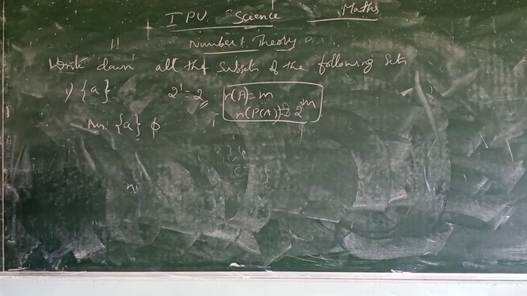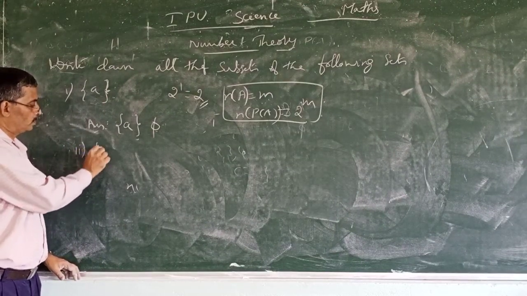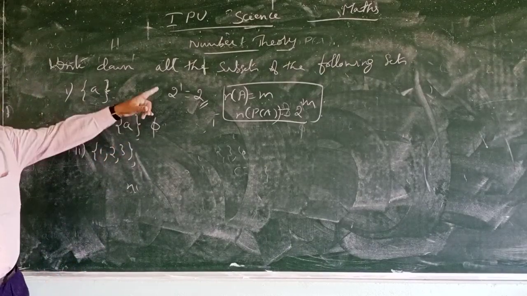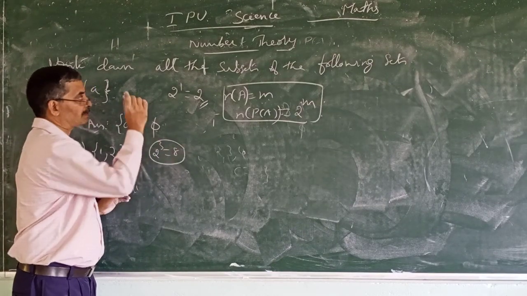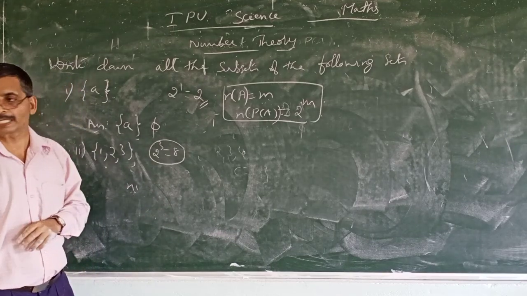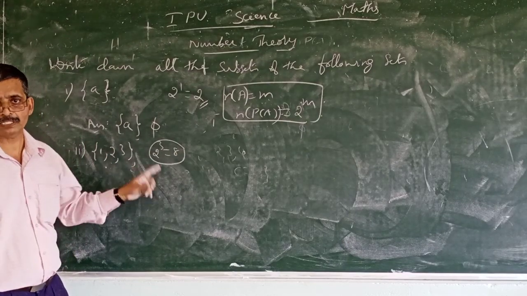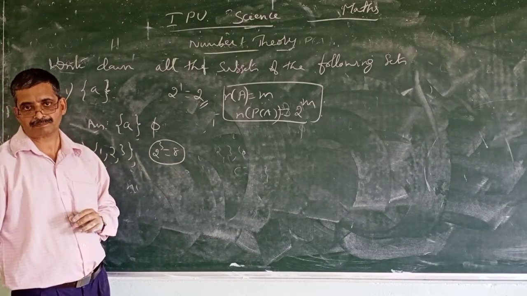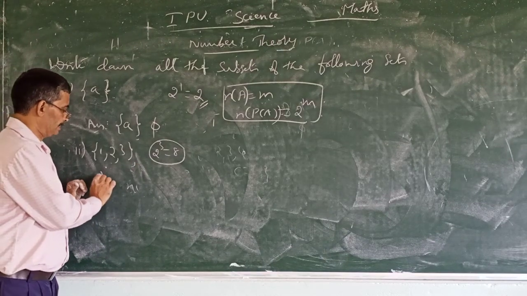Second problem: the set {1, 2, 3}. So how many subsets will be there? There will be 2 to the power 3 equal to 8 subsets for the set having the elements 1, 2, 3. What are those? Let us list. How to list?